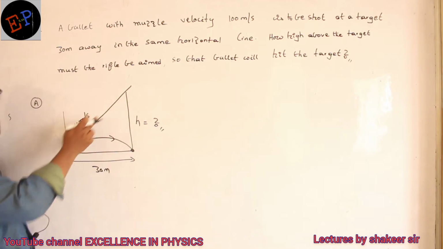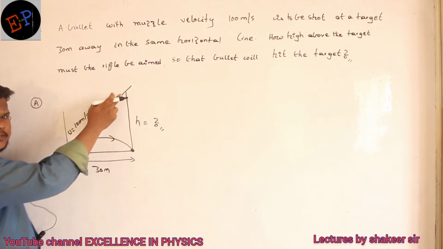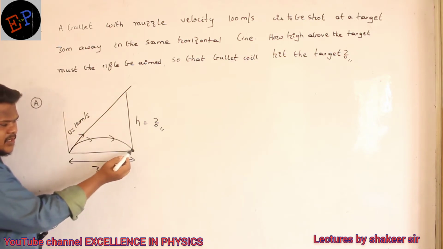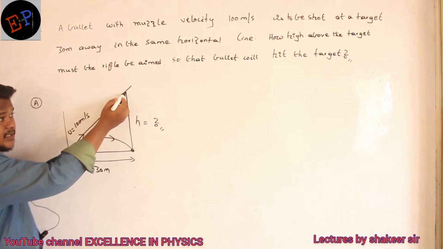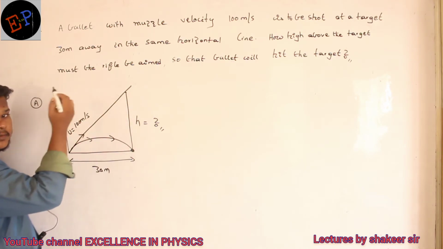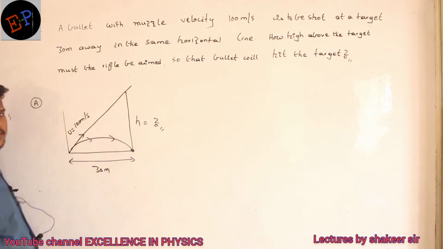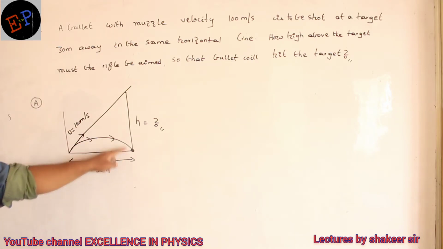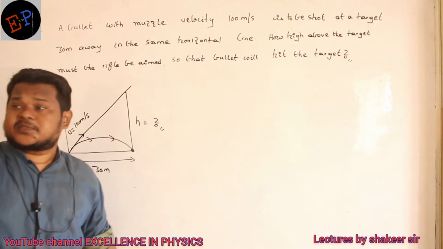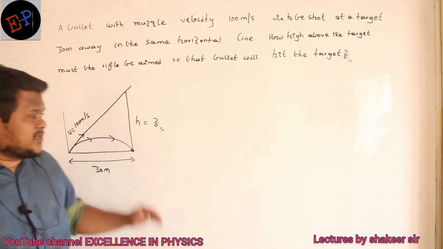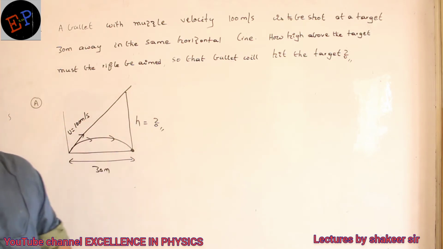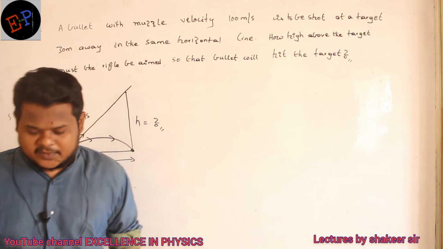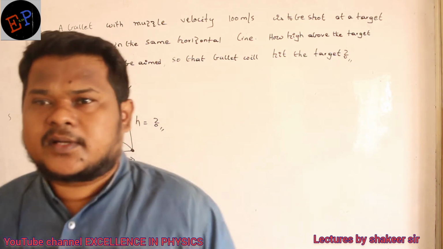Are you able to understand? I have to aim my gun in this direction. So above the target, at what height do I have to aim my gun so that the bullet goes and strikes the target? That is the question. It means this height I am supposed to calculate. Fine. Come on. How can I do this calculation?